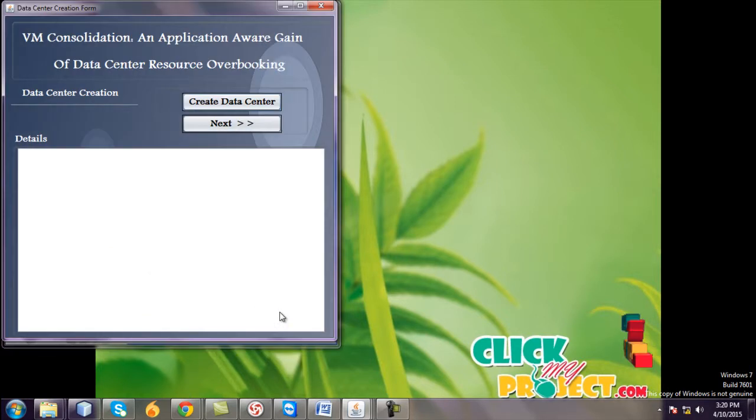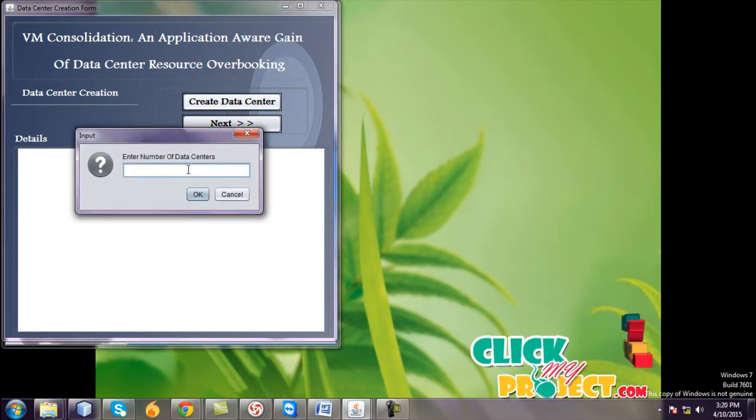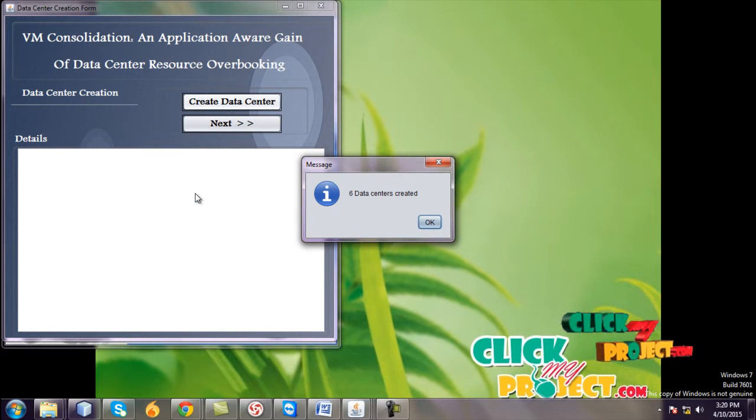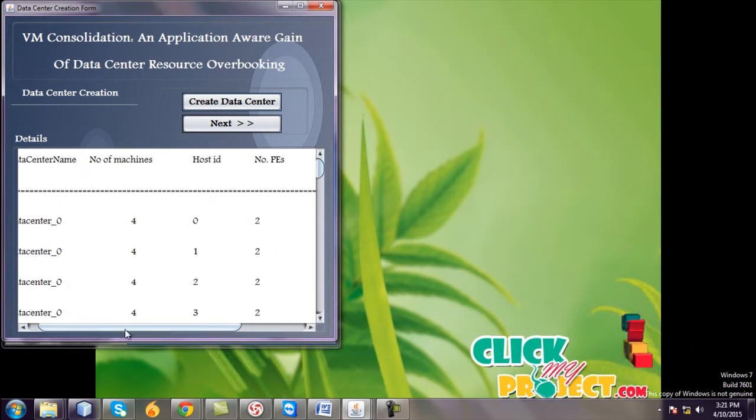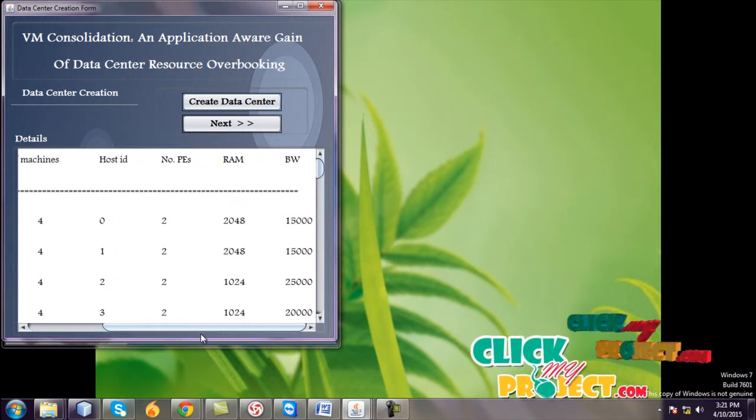Go to next. First, create the data center utilizations and go to create data center. Enter the number of data centers. I give 6. 6 data centers are created. First one is data center names and number of machines, host ID, performance evaluations of the systems, and RAM and bandwidth size, and go to next.